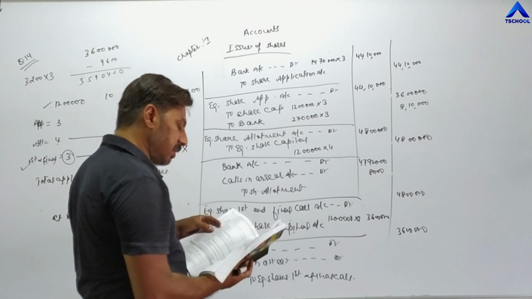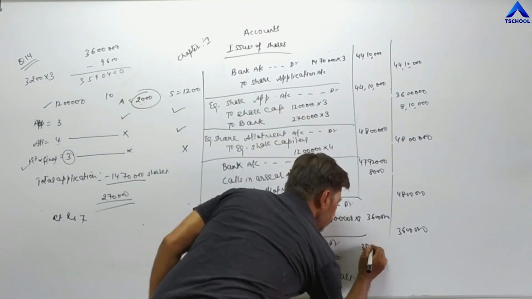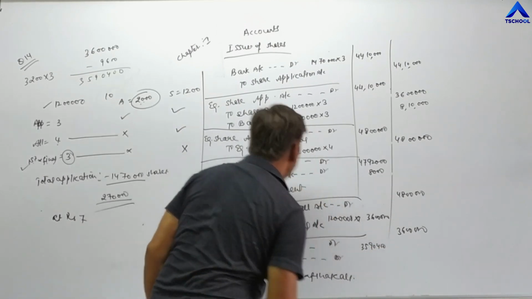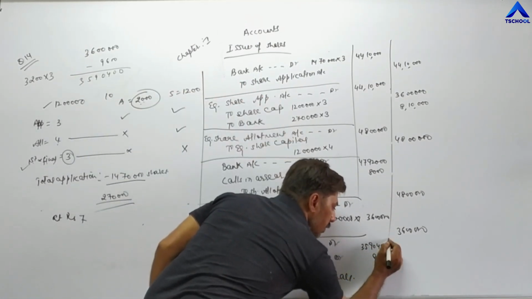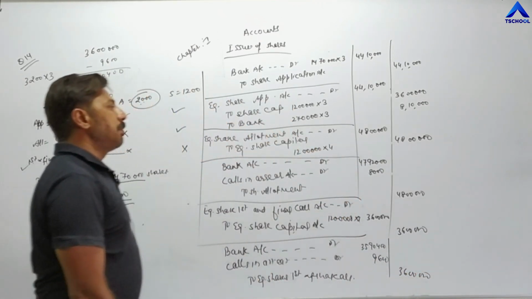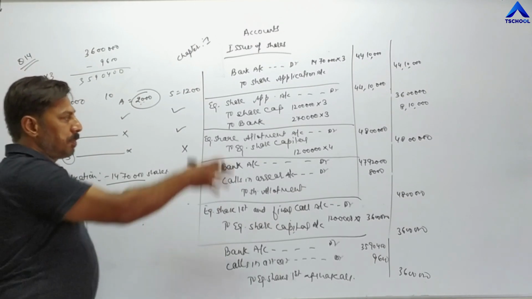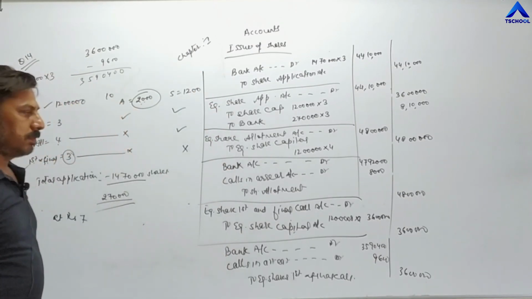So 35 lakh 90,400 they are receiving and not receiving 9,600, and the total becomes 36 lakh. In this way you have to pass simple entries: application entries, then allotment, then first and final call.